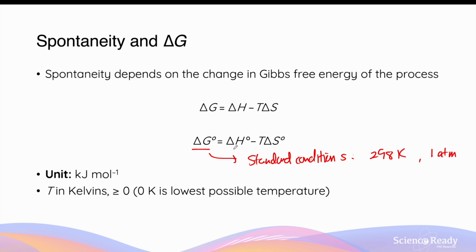This is equal to the enthalpy change value measured under standard conditions, so ΔH0 minus the temperature, which is 298 kelvins, multiplied by the ΔS0 value, which is the entropy change measured under standard conditions.